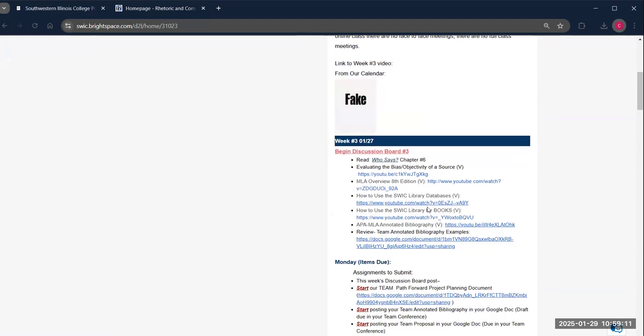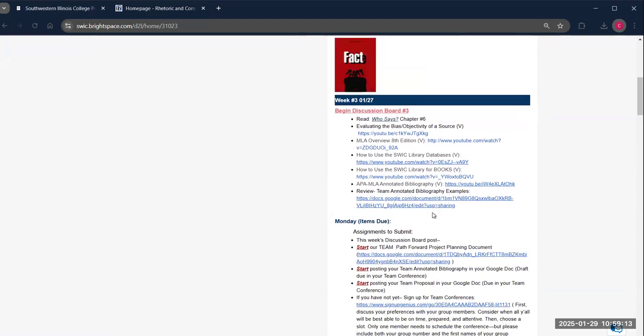Okay, so I am looking at the week 3 snip from our calendar. It says, of course, always begin your discussion board. Again, that whole attendance thing. You have a chapter to read, it goes with your discussion board. In our discussion board for this week, I'm asking you to annotate that chapter. Annotate is just a fancy word for taking notes, and in those notes, you should have questions about things. You're going to capture some of your notes and put it in the discussion board to discuss with your classmates.